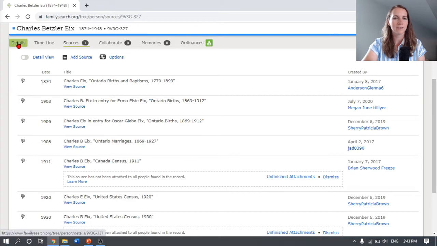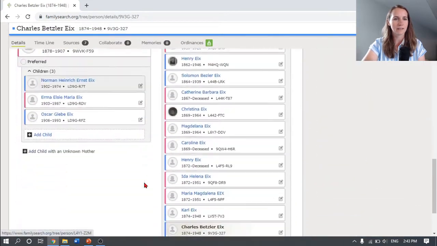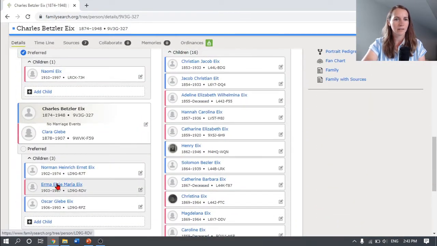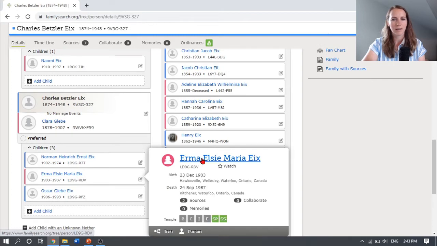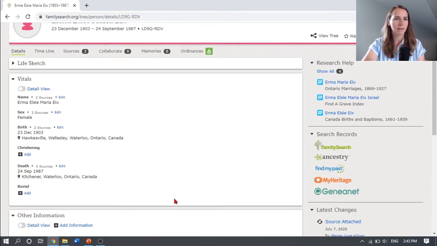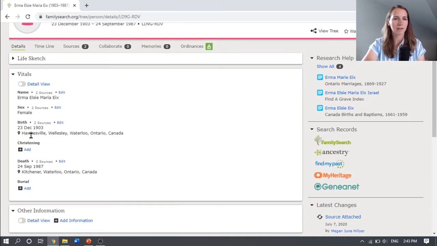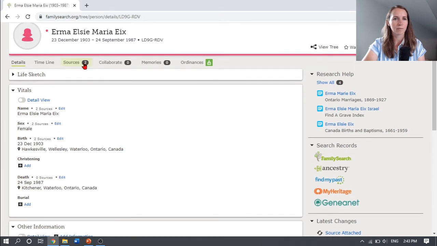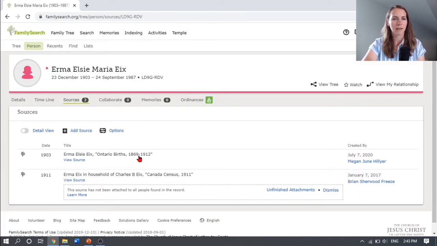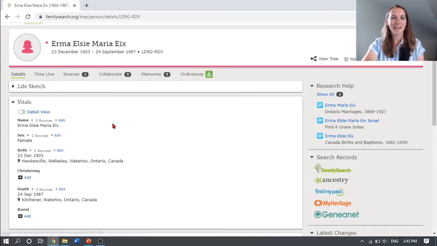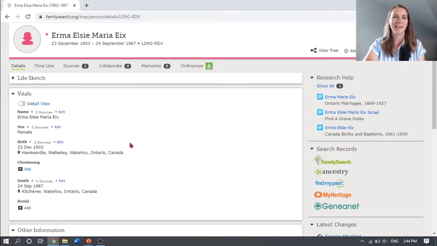Now we can also go to his daughter's page and click on her. Now we have the information that verifies her birth date. We have a source that gives that birth date now. Before, there was no source there. So that is great, okay? We've just verified some information. Looks like there's a lot more record hints that we can attach for Irma. Get her profile all set and verified on FamilySearch.